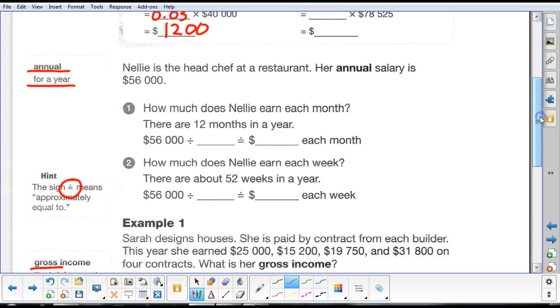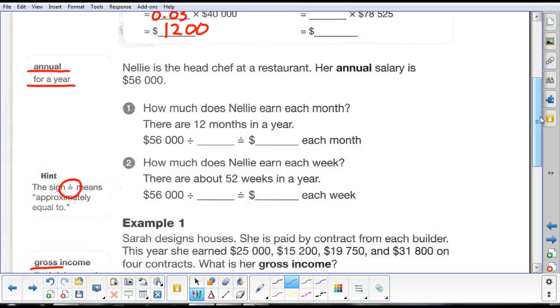Okay, so let's do this example right here. It says Nellie is the head chef at a restaurant. Her annual yearly salary is $56,000. So that's what she makes in a year. How much does Nellie earn each month? Well, we know that there's 12 months in a year.